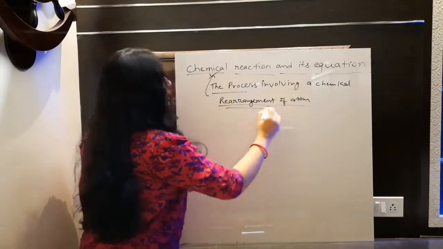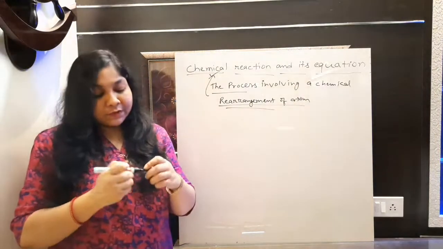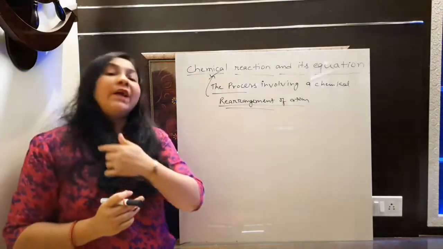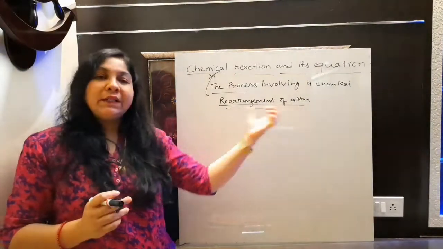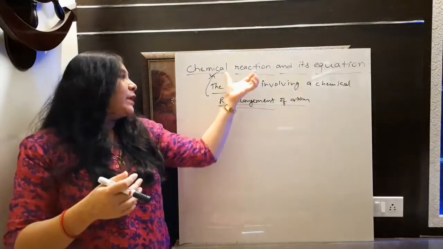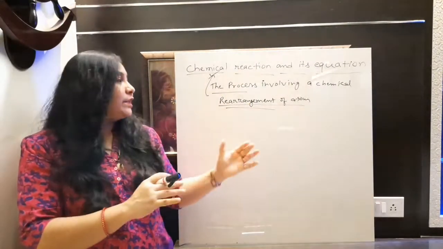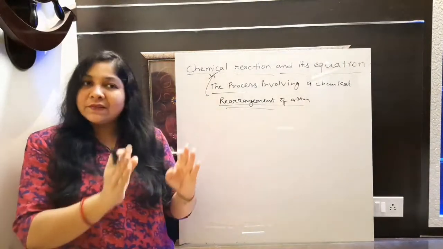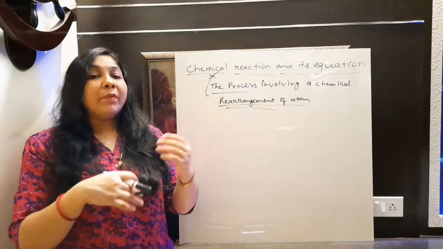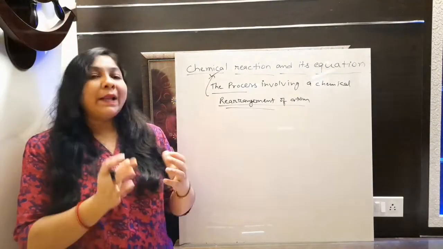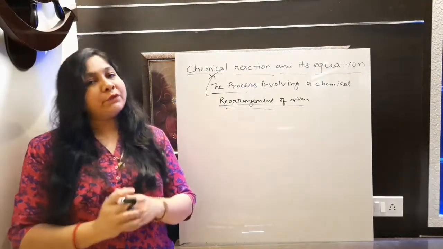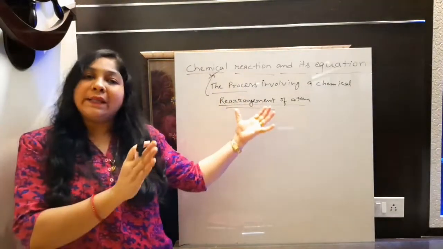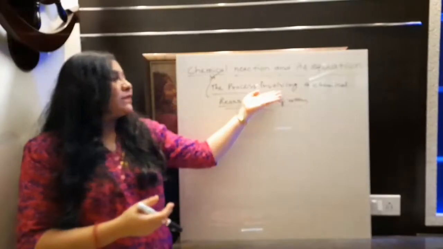Yes, this is the main reason. Because of that, the existing substance loses its property and forms a new substance with new properties. What are we doing there? We are just rearranging the atoms. So you can say a chemical reaction is a process in which we rearrange the atoms. If you rearrange the atoms, then obviously it will form a new type of substance or compound, and because of that the property of that substance will also change.